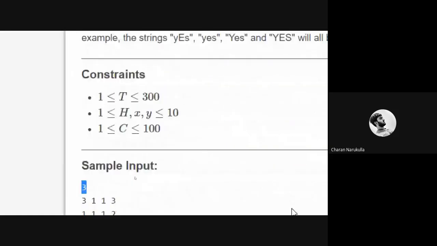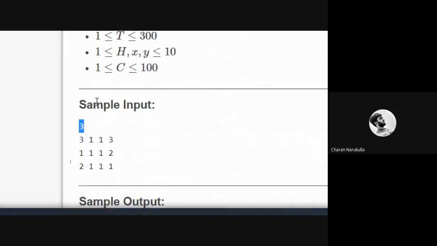So here you can observe each test case. That means there are 3 test cases and there are 3 lines here. For each test case, values of h, x, y, and z are provided. For every line, these values are provided. So now you need to implement the logic, and then you need to provide the required output.